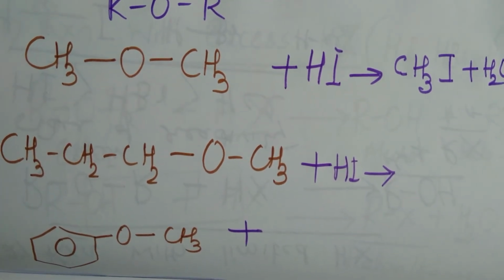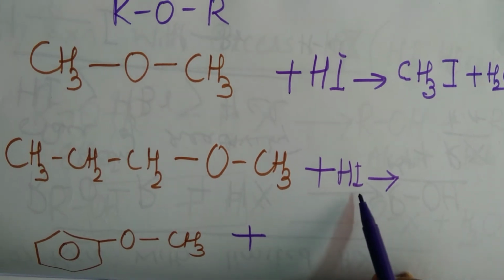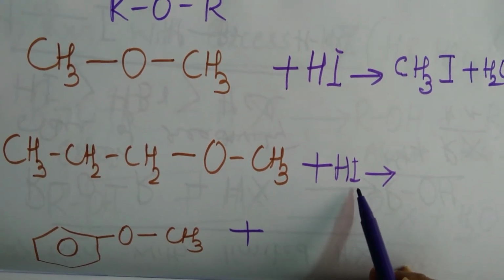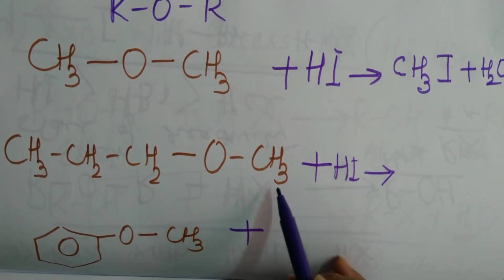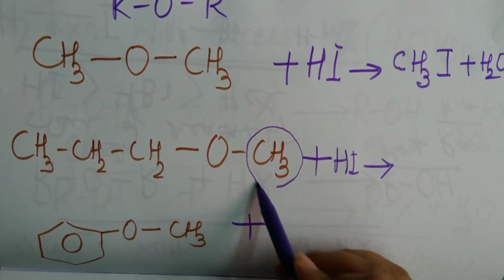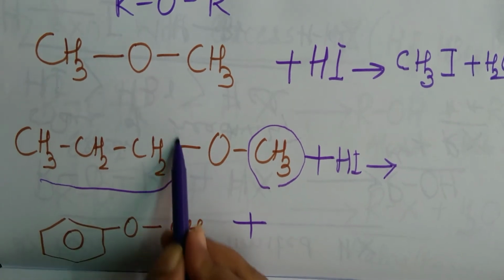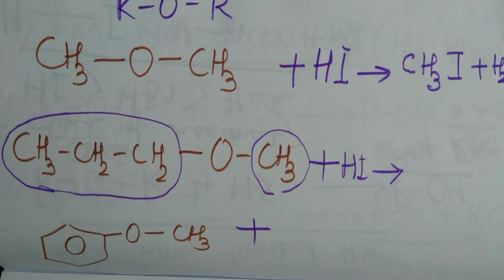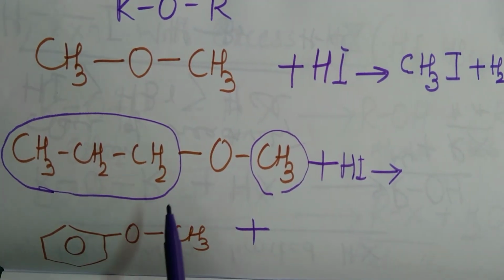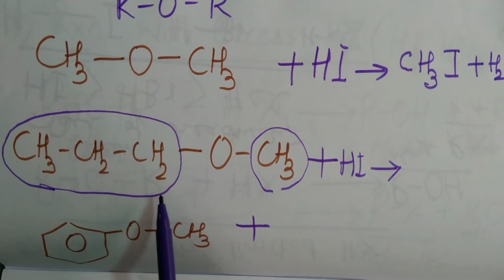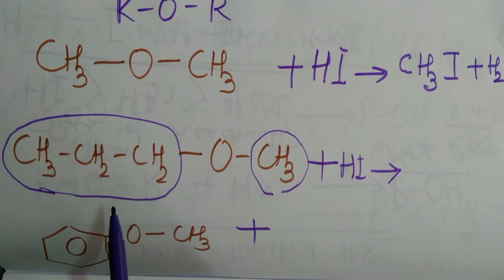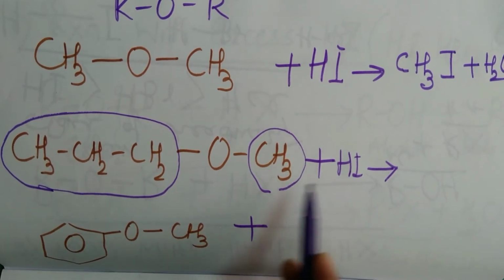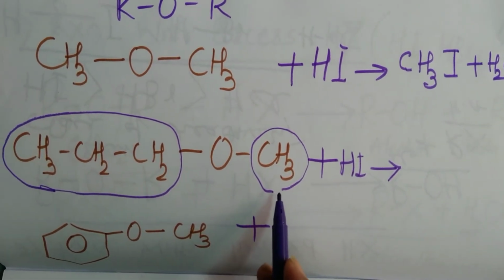Now if you take this, again I am going to react it with HI. You will have a doubt, with which group will I go? Is it CH3 or this particular propyl group? In this case, because steric hindrance is more here, it is difficult for I to attack this part of the molecule. Therefore, I will go with the smaller alkyl group.